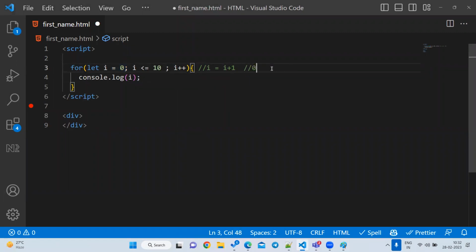Okay, 0. And where will it go here? Next it will go to i less than 10. 0 less than 10, true or false? True. So now it will go to the body here. So what does i mean? i means 0. That is the reason it will print a 0.